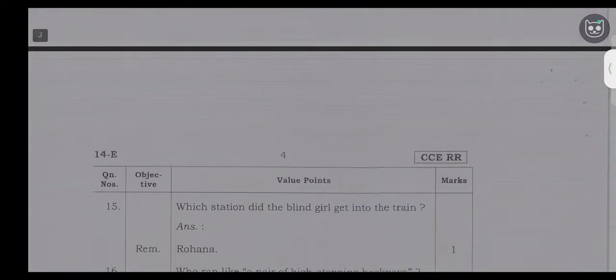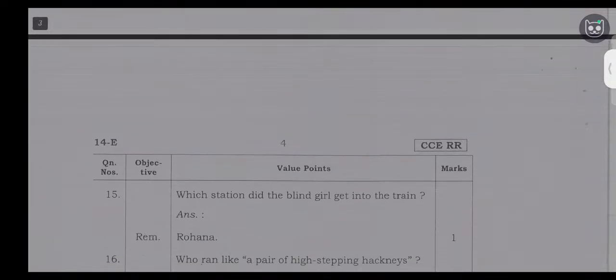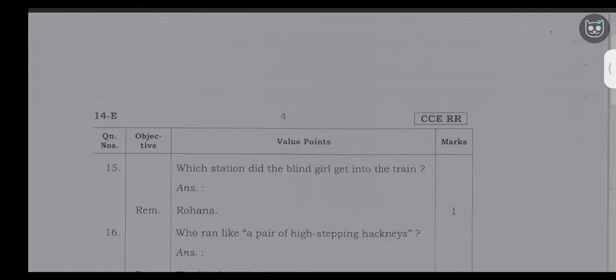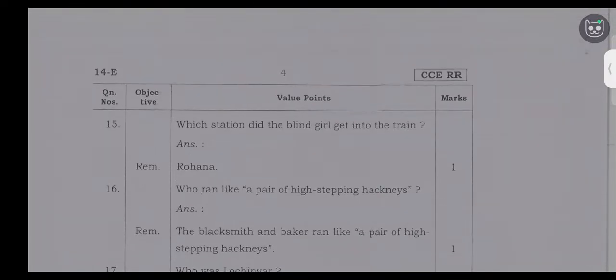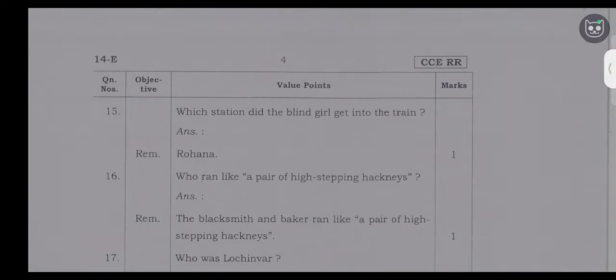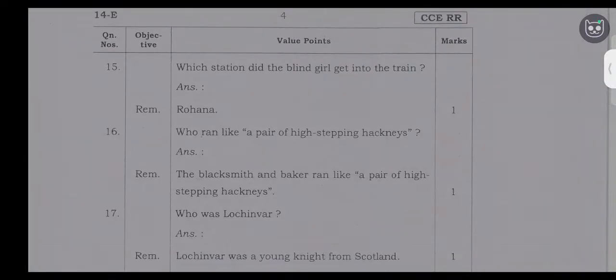Next, 15th question. At which station did the blind girl get into the train? Rohana. 16th question. The blacksmith and baker ran like a pair of high-stepping hackneys. Who was Lochinvar? So Lochinvar was a young knight from Scotland.